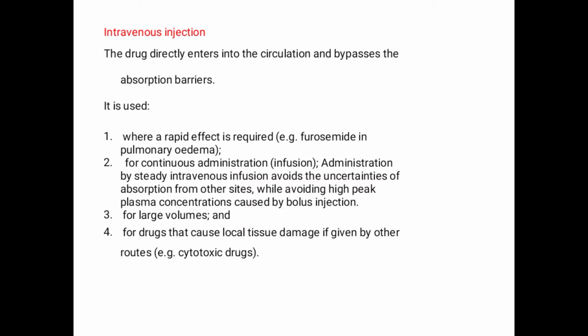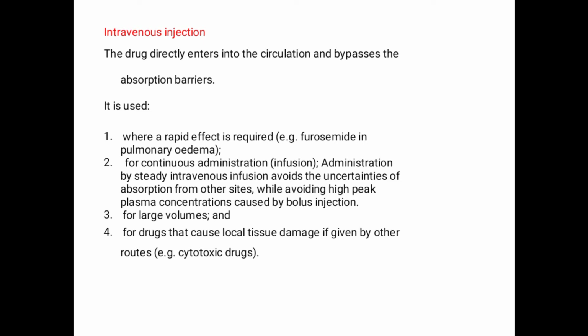So intravenous injection. The drug is directly entered by injection into the circulation and bypasses the absorption barrier and also the first pass hepatic drug metabolism, which we have discussed yesterday. The intravenous injection is used when a rapid effect of the drug is required. For example, furosemide injection, which is a diuretic. It is used for pulmonary edema and also for hypertension.